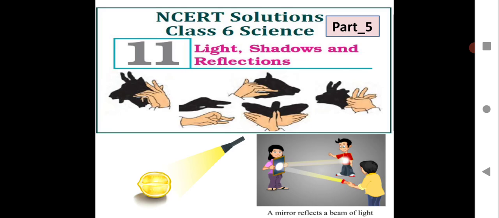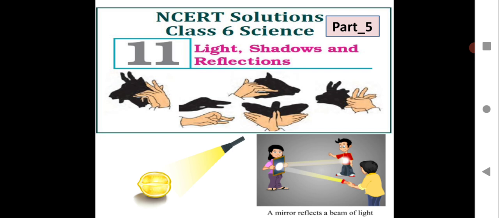We'll continue with the chapter Light, Shadows and Reflections, part 5. Here you can see how a shadow is being cast, and you have learned in the previous session what reflection is, what kind of reflection can happen on a smooth surface and on a rough surface. You have seen how images are formed in the mirror when you see yourself, and the color of the image you can see because images are colorful. A very good example is when you dress up for a party and wear a colorful dress, and that helps you to dress up well, children, isn't it? All that you have learned in the previous session.